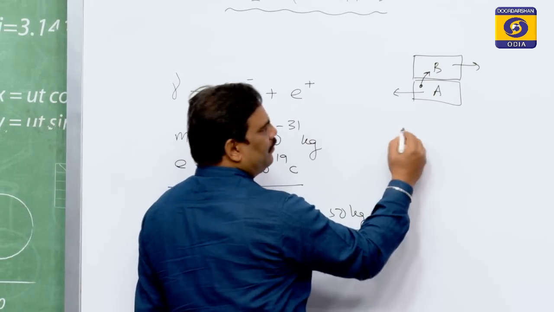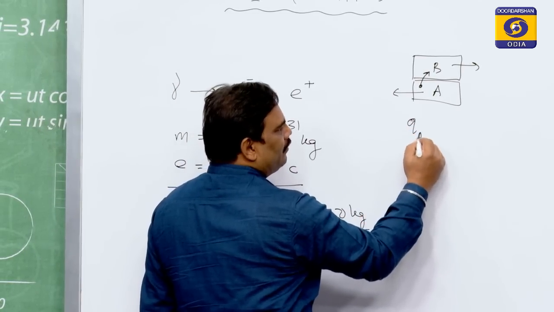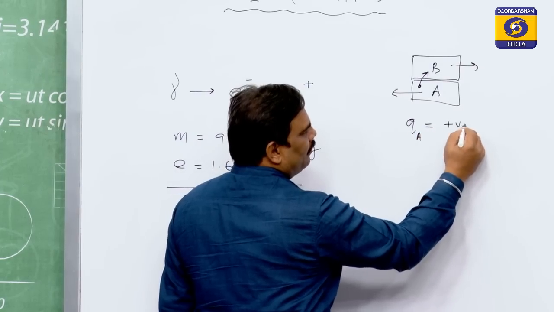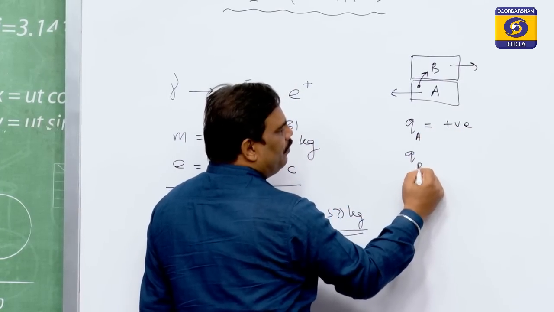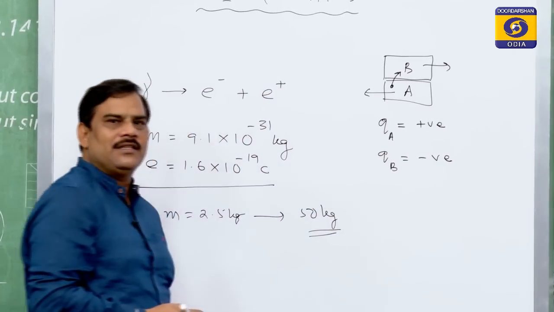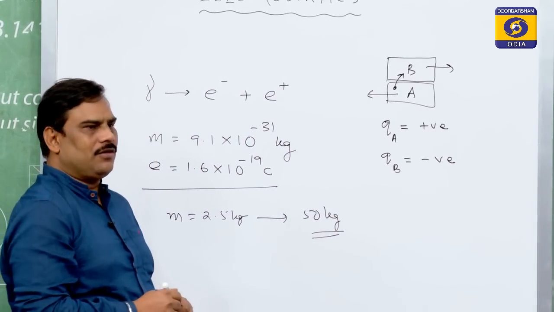As a result, the charge on A will become positive and charge on B will become negative, because B is accepting electrons.